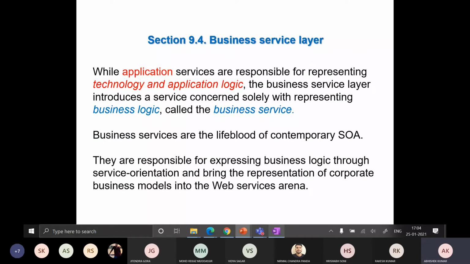While application services are responsible for representing technology and application logic, the business service introduces a service concerned solely with representing business logic, called business service. This is simply defining the meaning of business service. We have already seen these things. They are responsible for expressing business logic through service orientation and bringing the representation of the corporate business model into the web services arena.